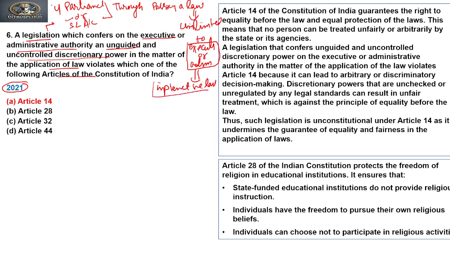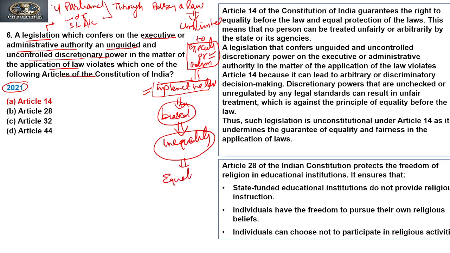Now suppose that executives or administrations have an uncontrolled or unchecked power while implementing the law. It means these executives, who gain uncontrolled power through the law, will act as biased institutions, and due to their biasness in the implementations, it will create an inequality in society, right? So if it creates an inequality, it is violating and affecting the equality of the social structure.